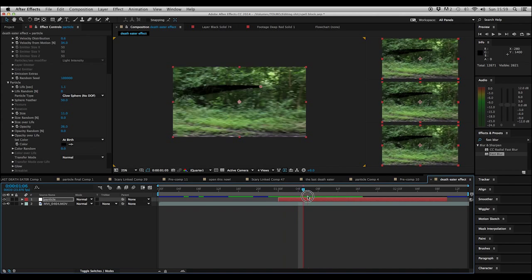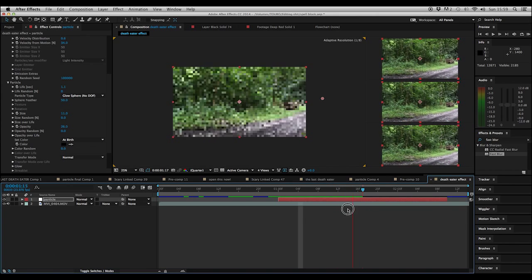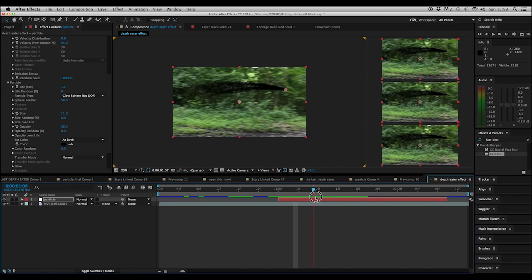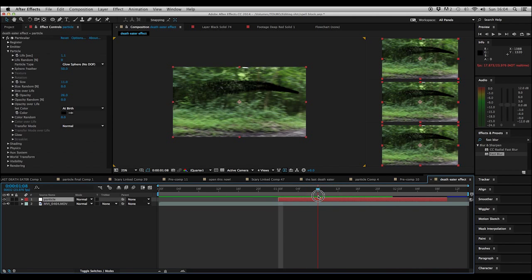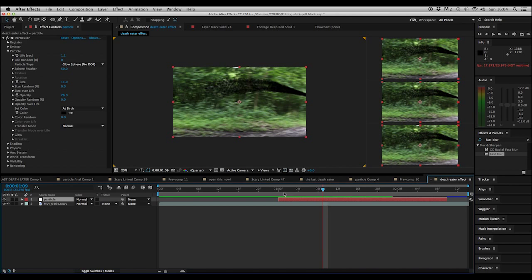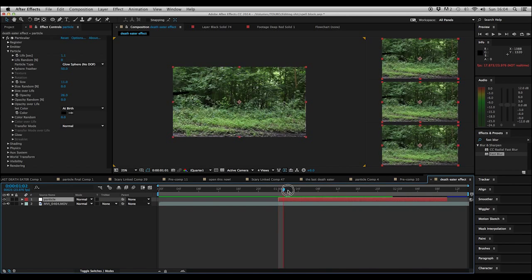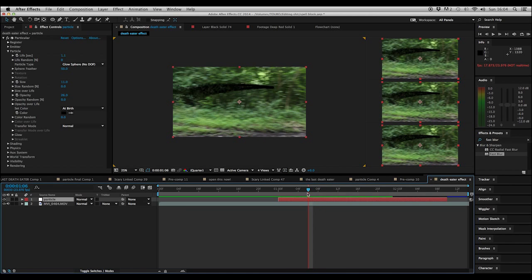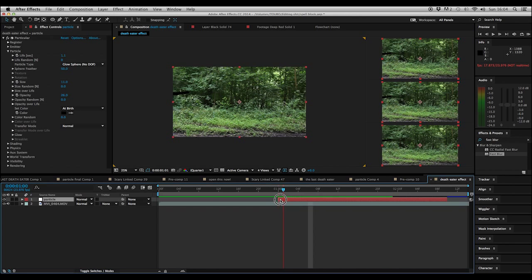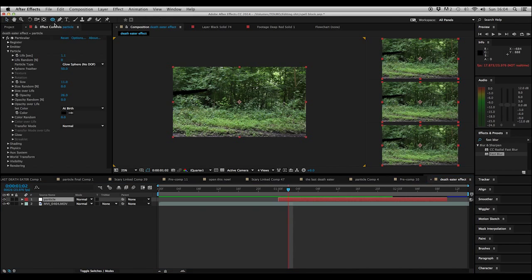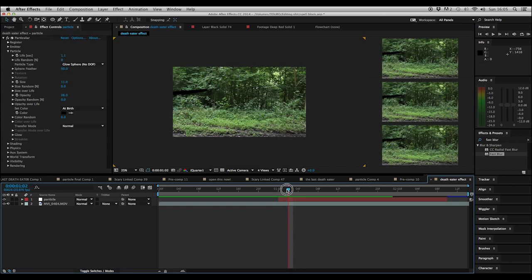Okay, so there we have our Death Eater effect. Obviously I'm not going to go into much detail, as I said, it's for the sake of the tutorial. It's up to you what you want to do, tweak it, whatever. But what I find is quite important is to add a glow. I'll quickly go through what to do for this. Pretty much the glow is giving a sort of shadow over our Death Eater effect.